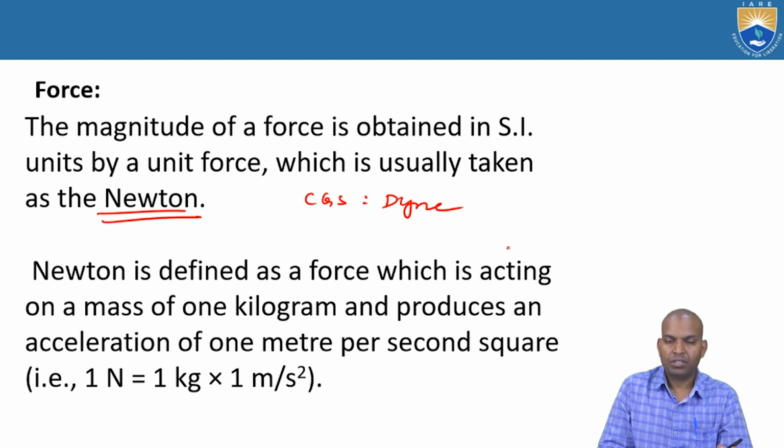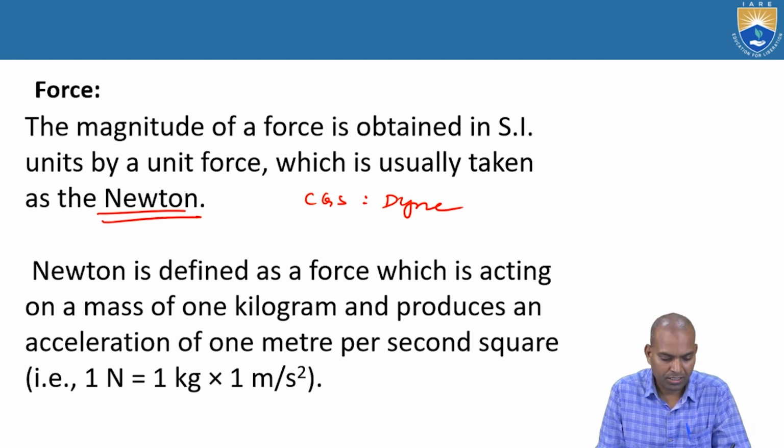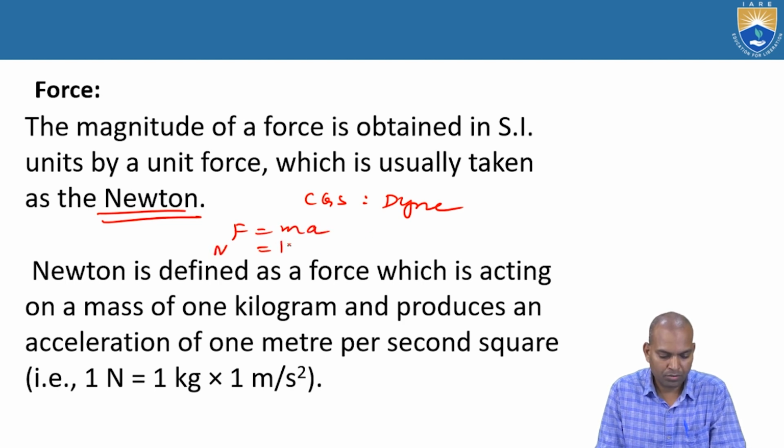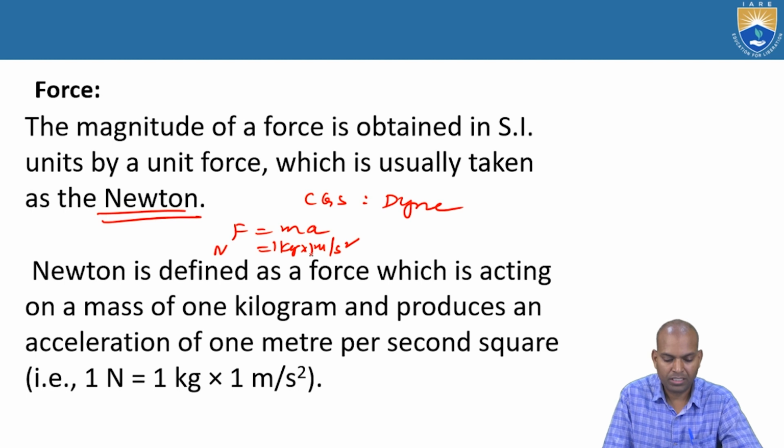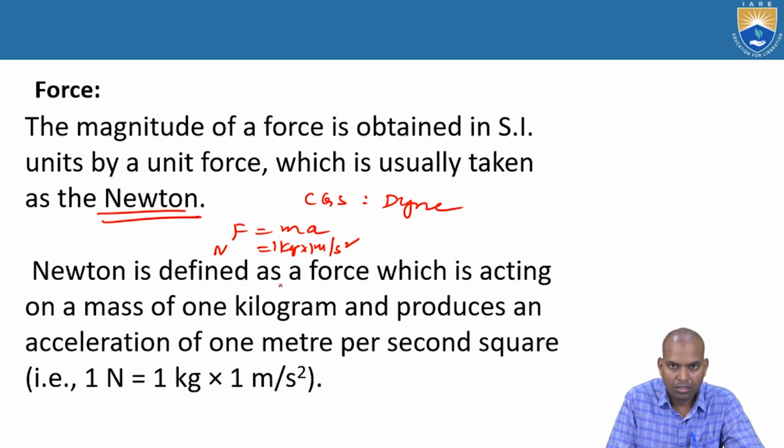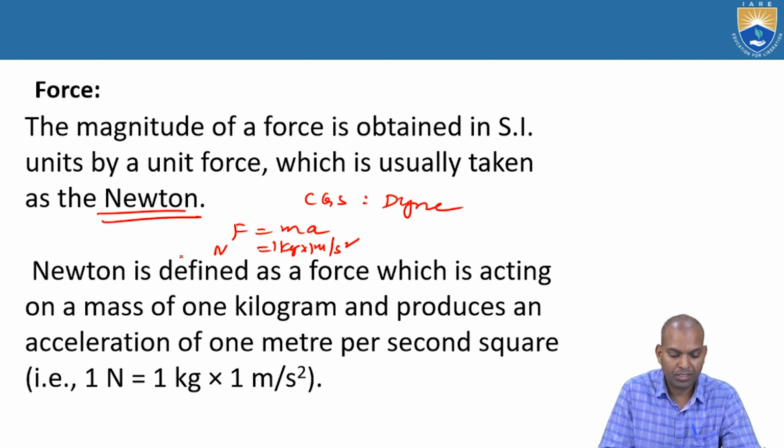Now, what is the newton? Newton is defined from the equation F equals mass times acceleration: 1 newton equals 1 kg meter per square second. So 1 kg into 1 meter per square second, that means in order to give an acceleration of 1 meter per square second to a mass of 1 kilogram, the force required is 1 newton. That is the definition of a newton.